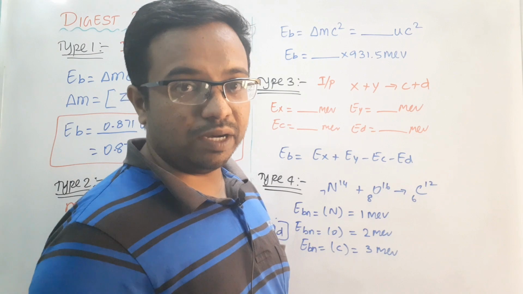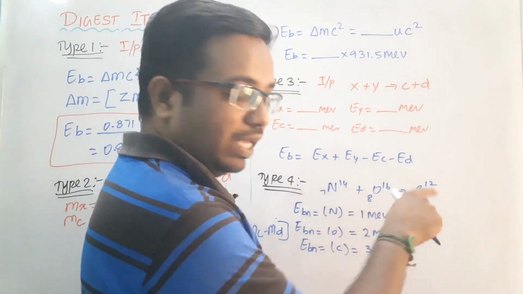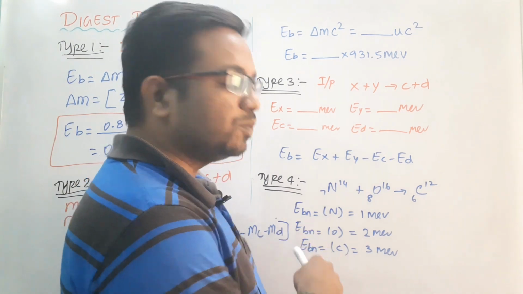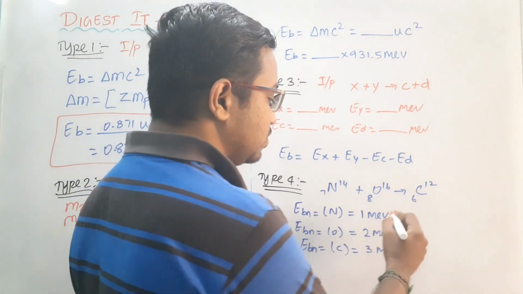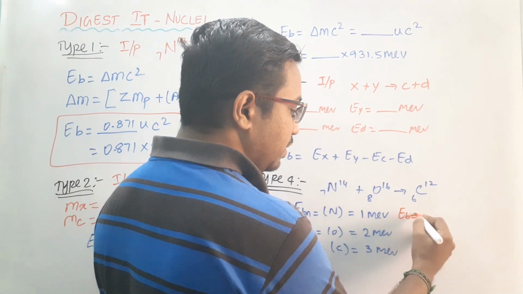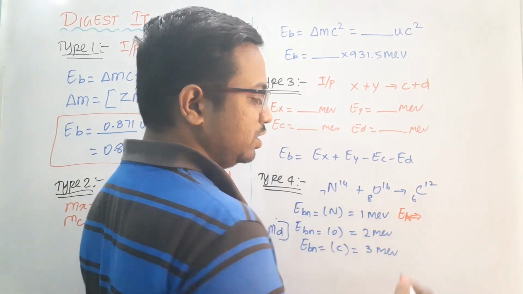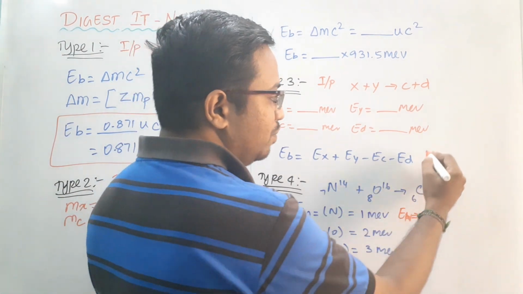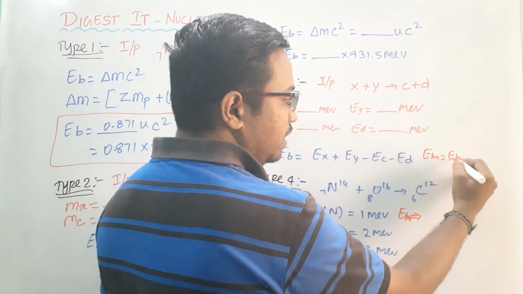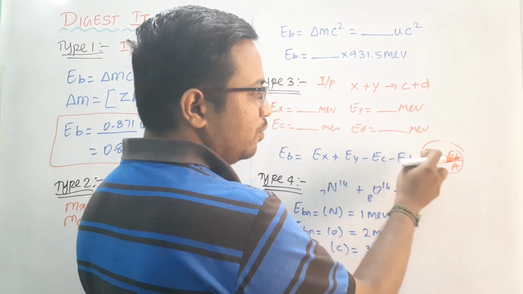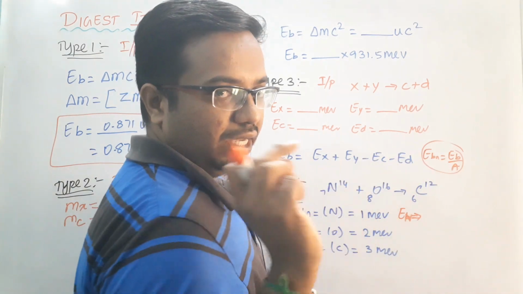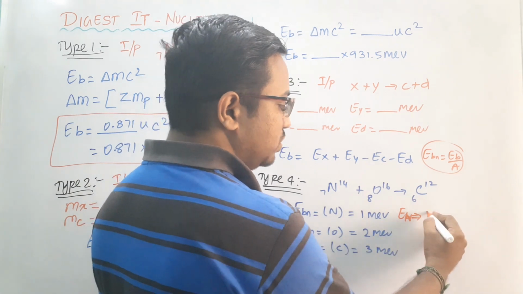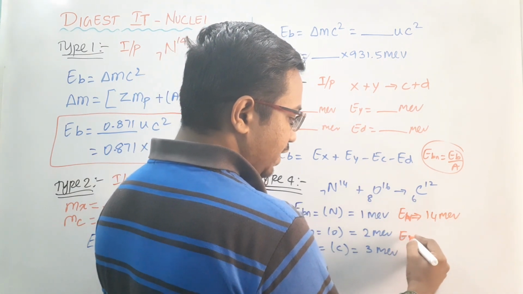If they have provided the binding energy per nucleon for all the elements, you need to calculate the binding energy. I don't want the binding energy per nucleon, I want the binding energy for this particular element. Nitrogen has a mass number A. We know that binding energy per nucleon is equal to binding energy divided by the mass number. So I multiply the mass number with the binding energy per nucleon, and I obtain the binding energy of the nucleus. So 14 into 1 gives you 14 MeV for nitrogen.